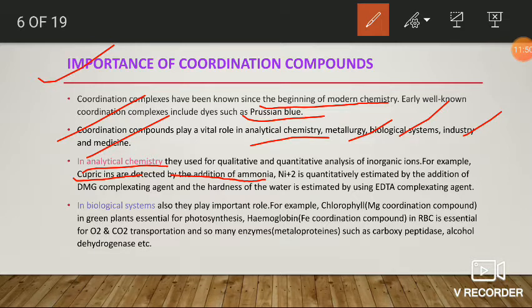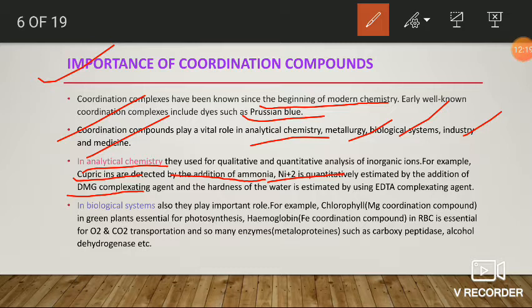The other one is, we can estimate or determine nickel 2+ ions by the addition of DMG, that is dimethyl glyoxime. It is a complexing agent, that is, it can easily form complex compounds with specific metal ions. Mainly it forms a complex compound with nickel 2+ ion.